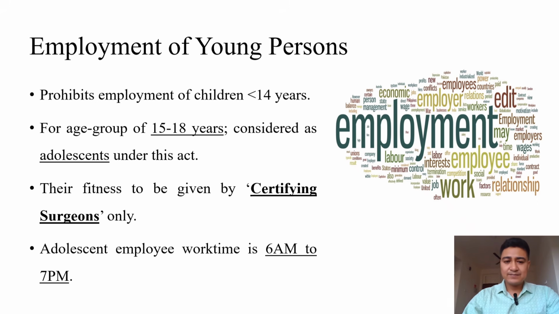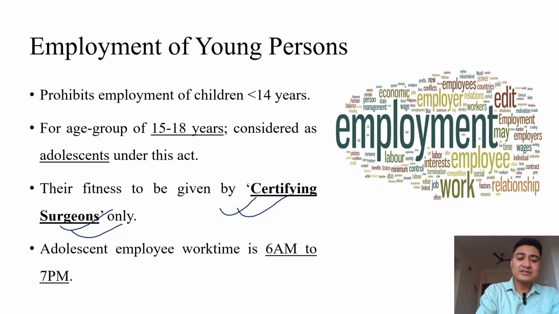So for 15 to 18 years, whenever they are employed in a factory, they must have a fitness certificate. That fitness certificate must be issued by a certifying surgeon. That means only a surgeon can give a fitness certificate for adolescents for their employment under the Factory Act.